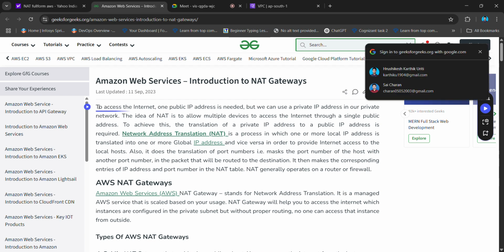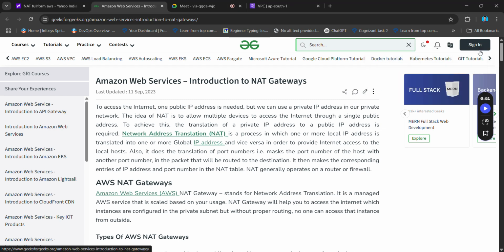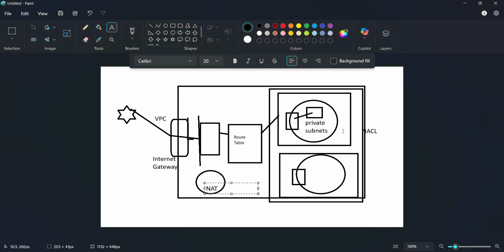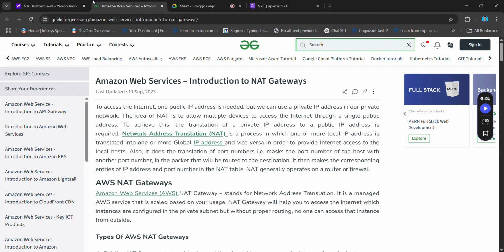To access the internet, one public IP is needed, but we can use private IP addresses in a private network. So instead of using the IP which this instance gives us, we are replacing or masking that by the IP of a route table. So that's how simple it is. So let's try to work on everything.